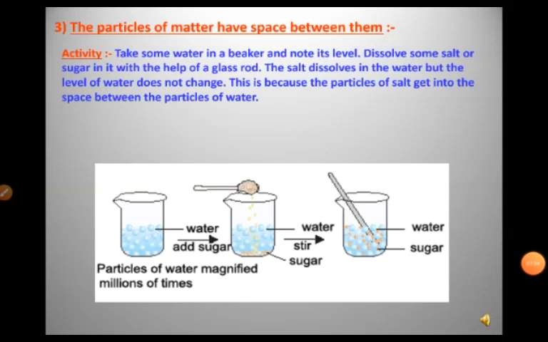Children, now let us explore the next characteristic of particles of matter, that particles of matter have space between them. For this activity, take some water in a beaker and note its level.